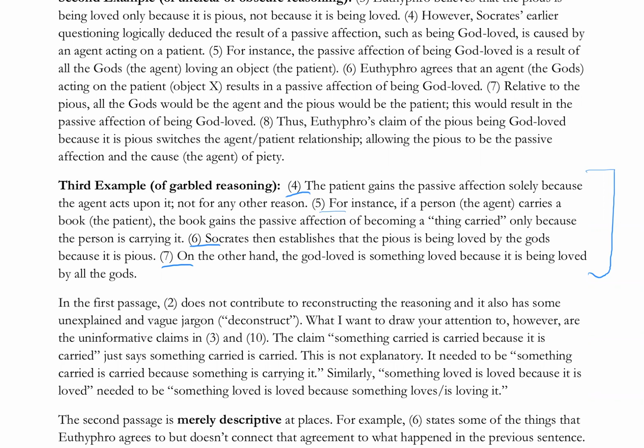I mean, the transition to 5 is okay because, well, it's saying for instance, right? So 4 gives us the general principle: the patient gains the passive affection solely because the agent acts upon it, not for any other reason. That last part doesn't add that much, but the substance is here in the first part. And that's on the right track. And then for instance, it's like, oh, okay, we're going to get an instance of this general principle from 4. So that's a pretty good transition.